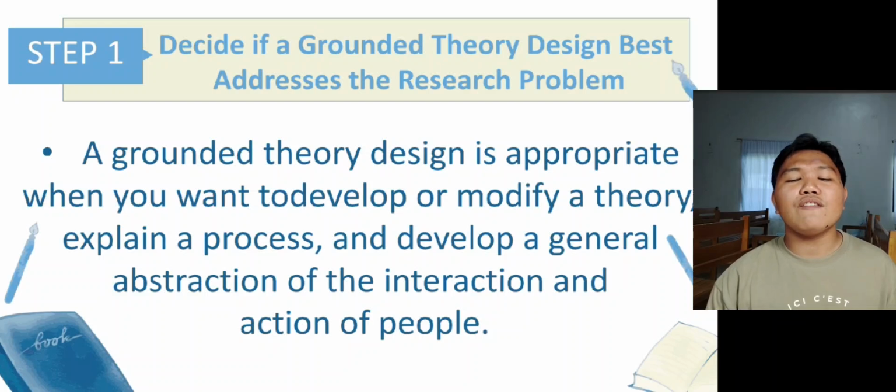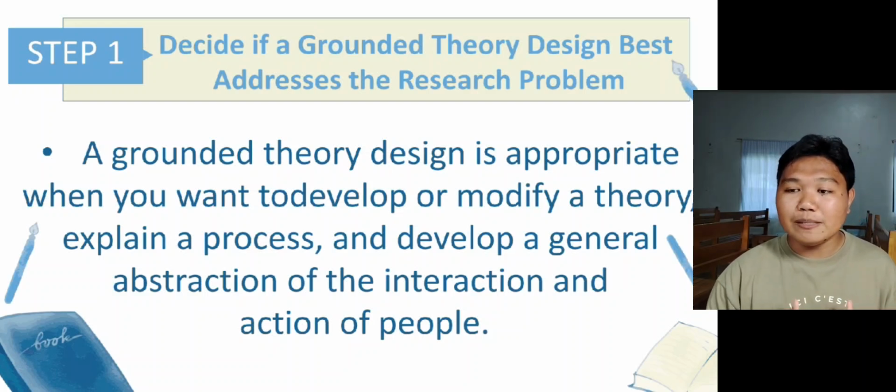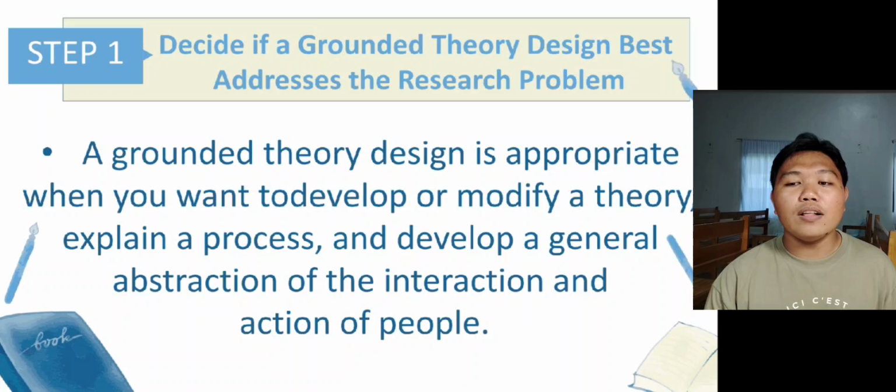Because of the generation of an abstract process, it seems suitable for sensitive topics such as the coping process of women who have been sexually abused, according to the study of Morrow and Smith in 1995, or any research problem situation in which individuals need their privacy protected.